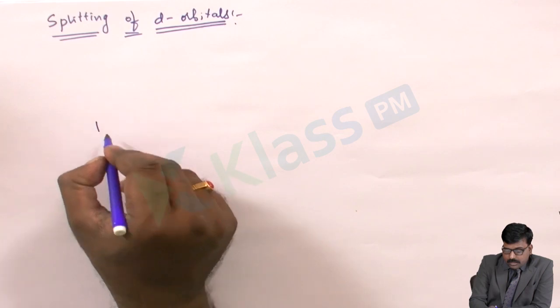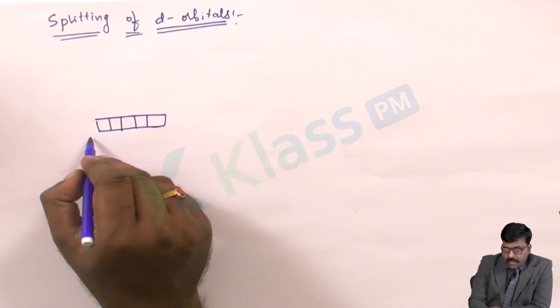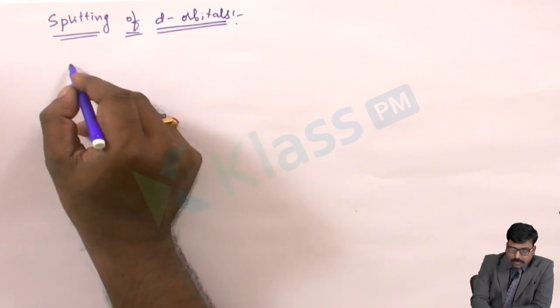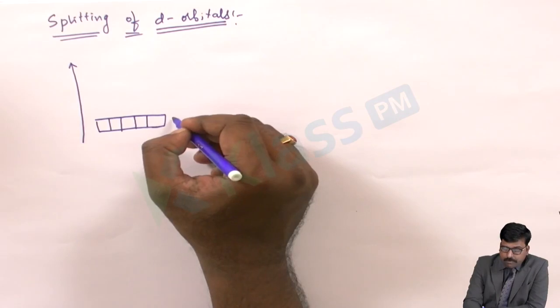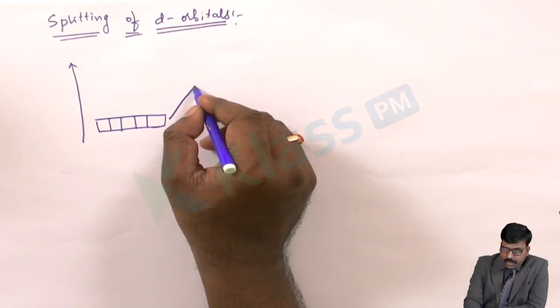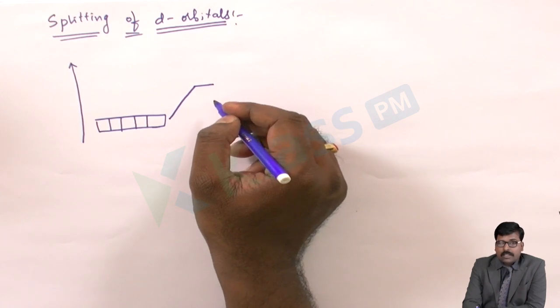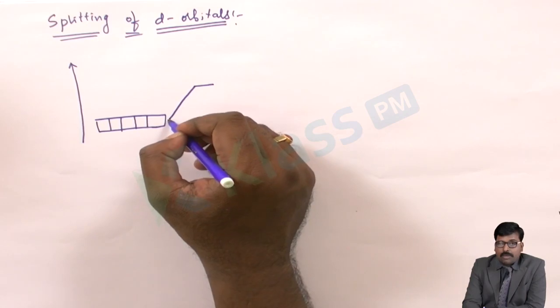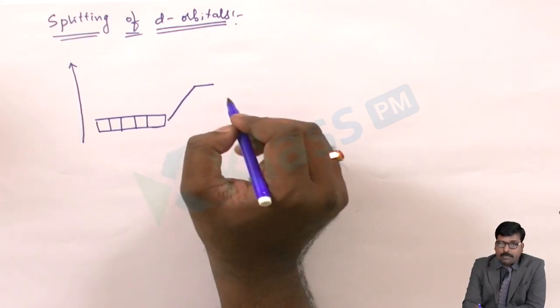Let's take this as a d orbital. At the ground state, all the orbitals are degenerate. When the spherical crystal field is created, that means the electrostatic forces from the ligands on these d orbitals are in all the directions of a sphere.